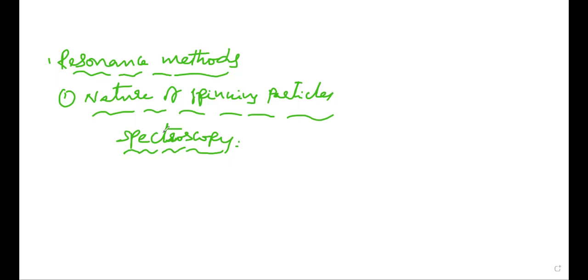So first you know Bohr's postulates to study the atomic or molecular spectroscopy. First one is Bohr's postulates.